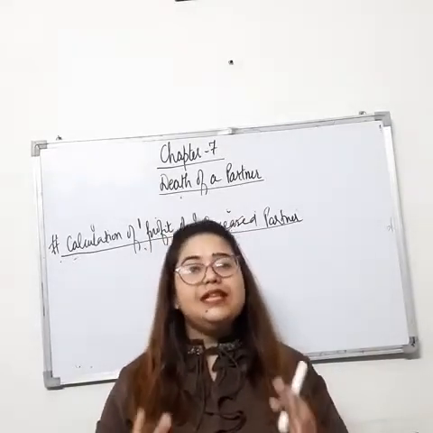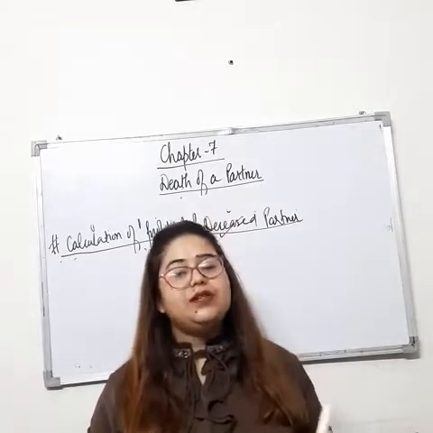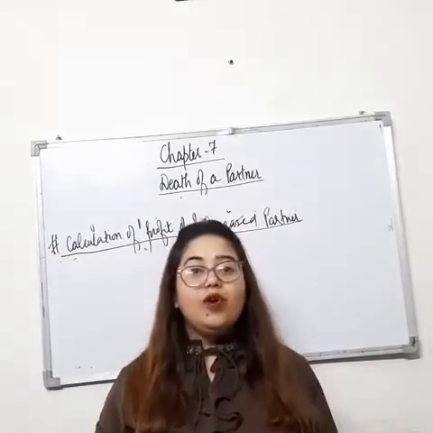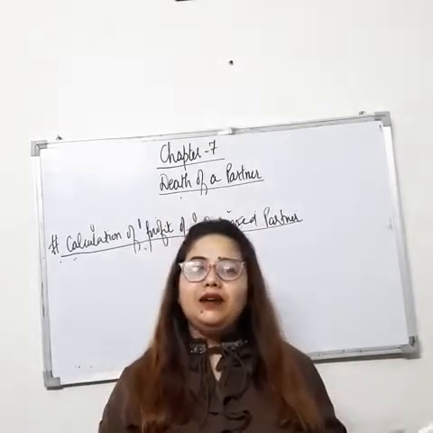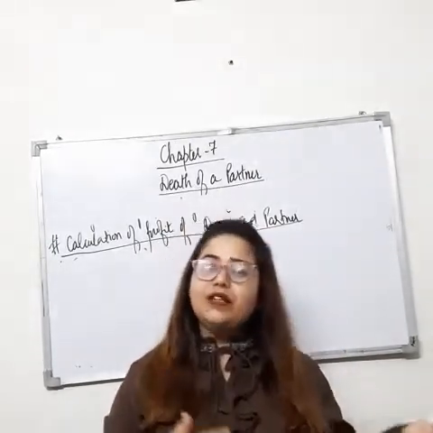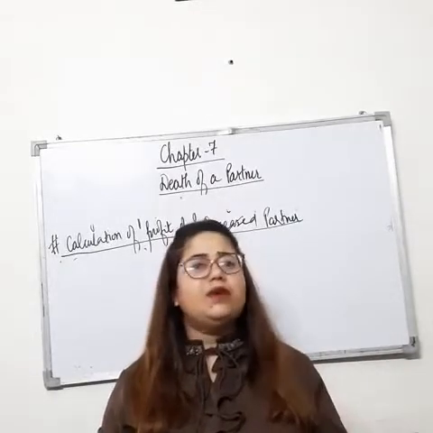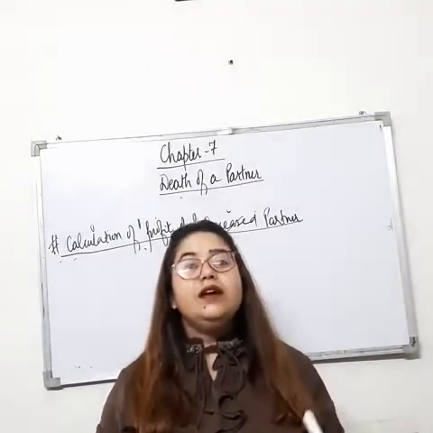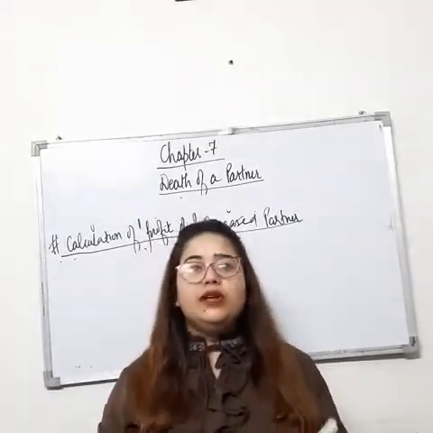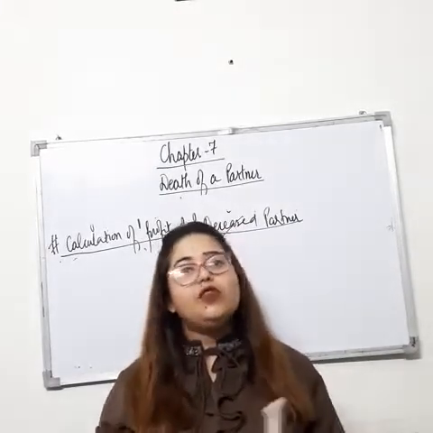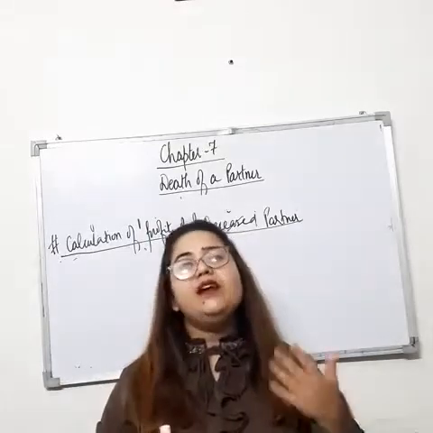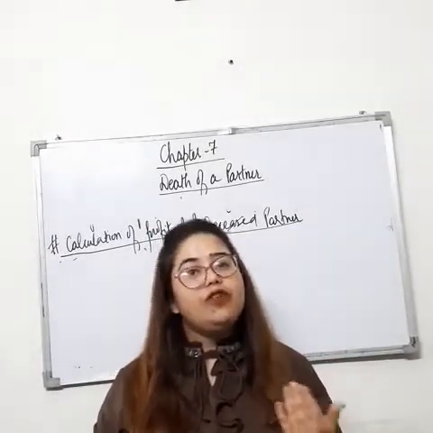But dear students, in this chapter, death of a partner, we don't know in which month the partner may die. He may die in the month of June, July, August, September, we don't know. Right? Now what we have to do? Now the total year's profit is not with us. अब पूरे साल का प्रॉफिट तो हमें पता ही नहीं है, क्योंकि वो स्टार्टिंग या मिड में या कभी भी एट द एंड जो है वो मर रहा है.